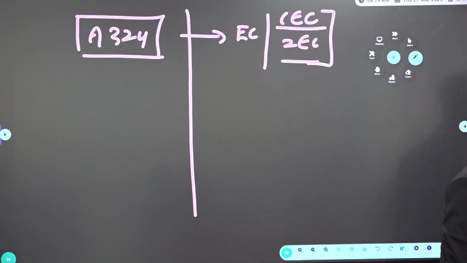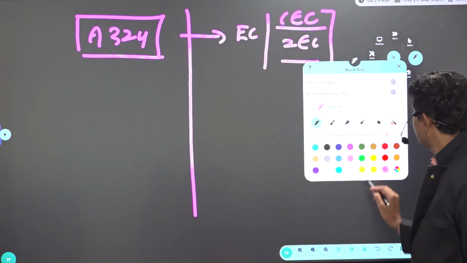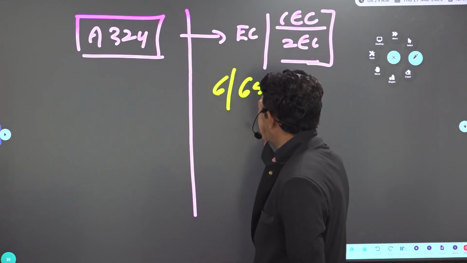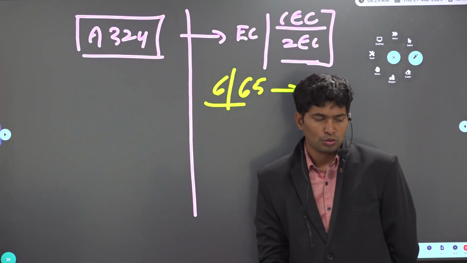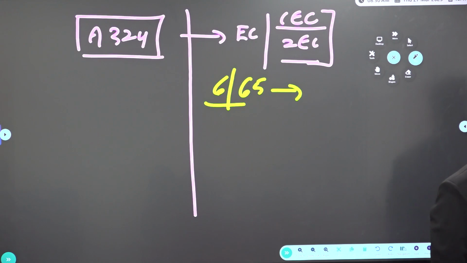Again, Article 324: the Election Commission is a multi-member body. Who will appoint the election commissioners and chief election commissioner? President only, because of the President's constitutional powers; we said most of the council appointments are made by the President. So what is the term of the election commissioners? 6 or 65, no doubt. So who appoints the chief election commissioner? President. Who appoints election commissioners? President. Now look at: the chief election commissioner and election commissioners are appointed by the President.